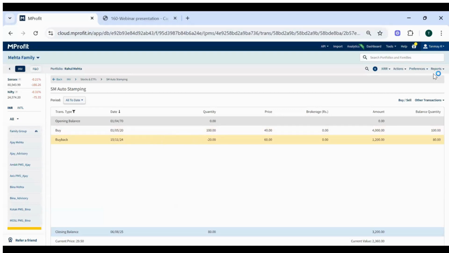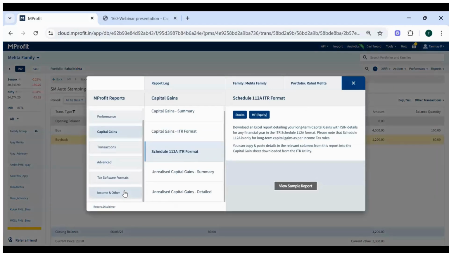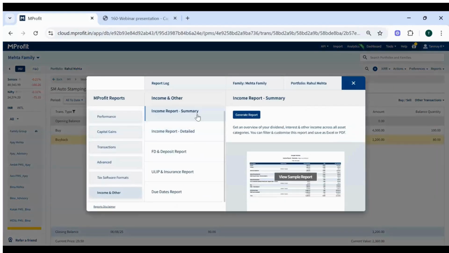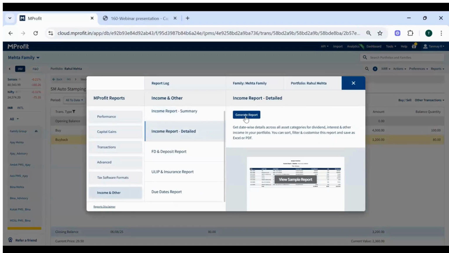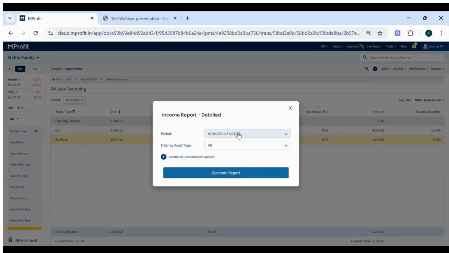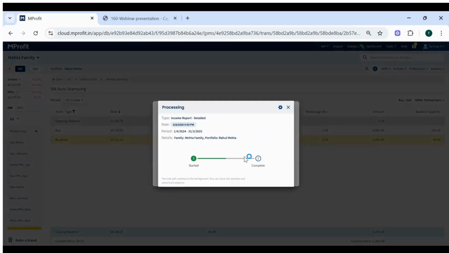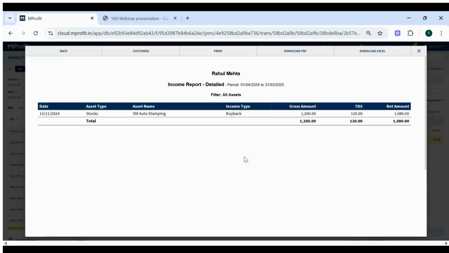You can see this effect in our income report. So to see the effect, you can go to report section, select income and other, and you can use either income report summary or you can use income report detail to see this. So I'll just generate this report. So this is an income report and buyback will be shown as an income along with the TDS. As you see on the screen, income type is buyback, gross amount is shown. There is a 10% TDS and it is showing net amount as well. So this is now properly handled in MProfit as per the new rules.